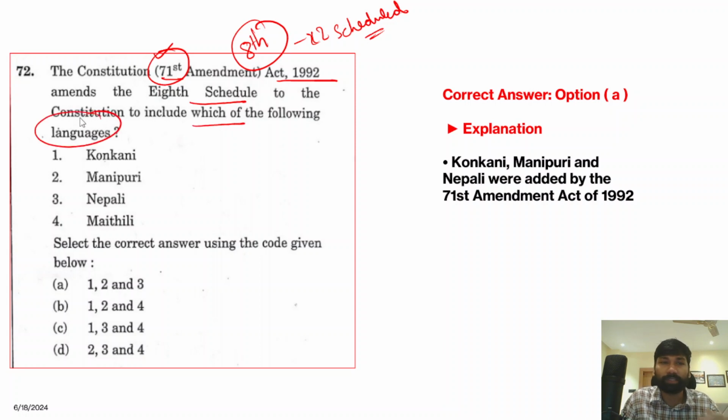Now, what are those languages which are being included in the 8th schedule? Then it becomes 22 scheduled languages. So the correct answer for this question is Konkani, Manipuri, Nepali were added. Konkani, Manipuri, and Nepali were added to the 8th schedule under the 71st Constitutional Amendment Act. So therefore, the correct answer for this question is 1, 2, 3, option A.